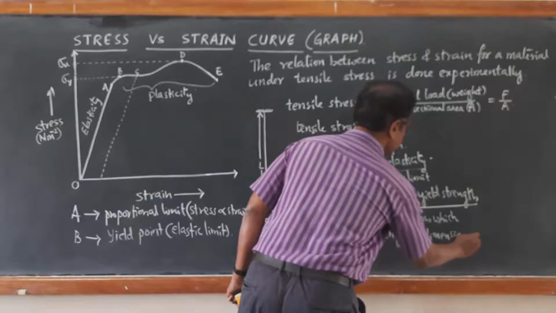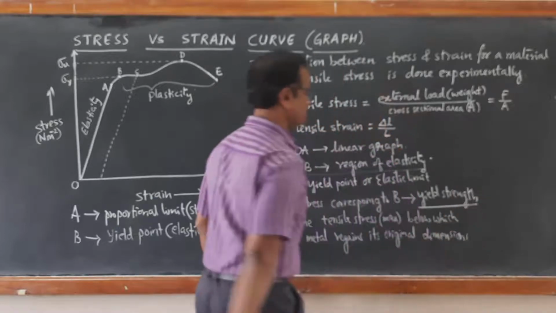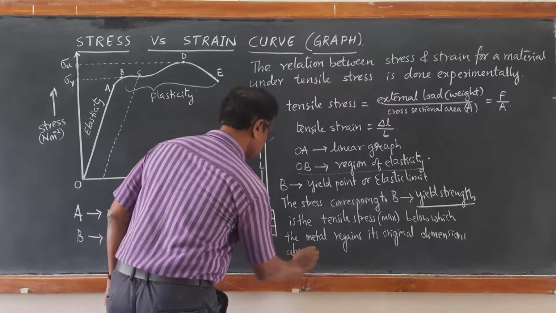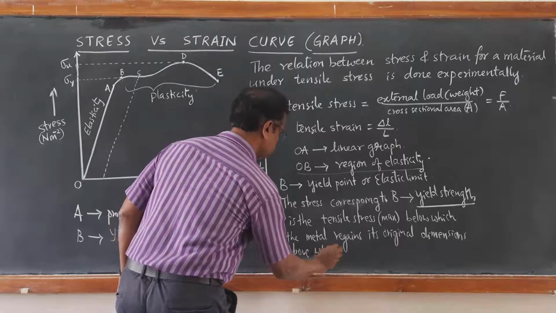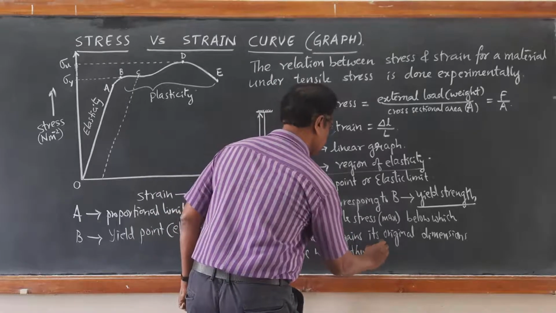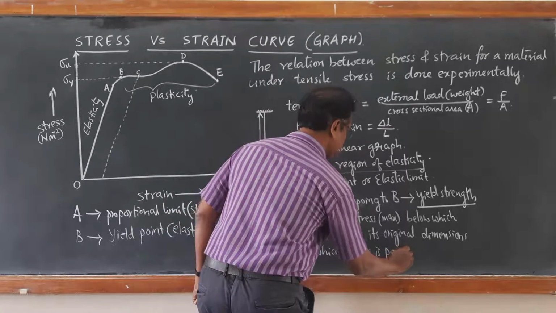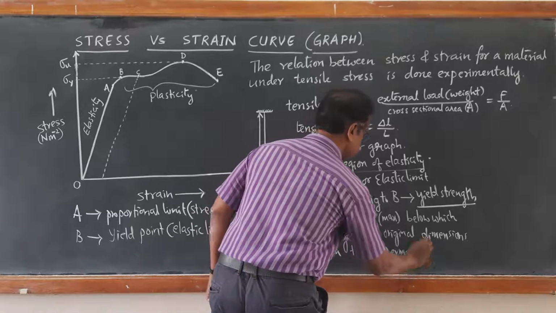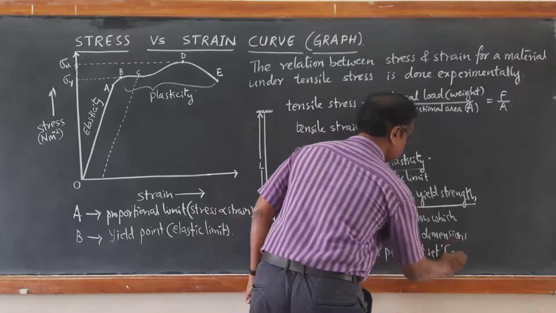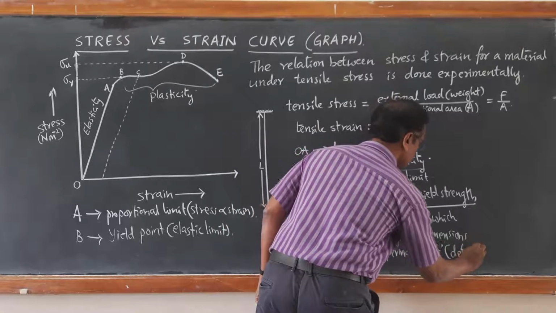Original dimensions means original length, above which there is permanent set, that is called as deformation.